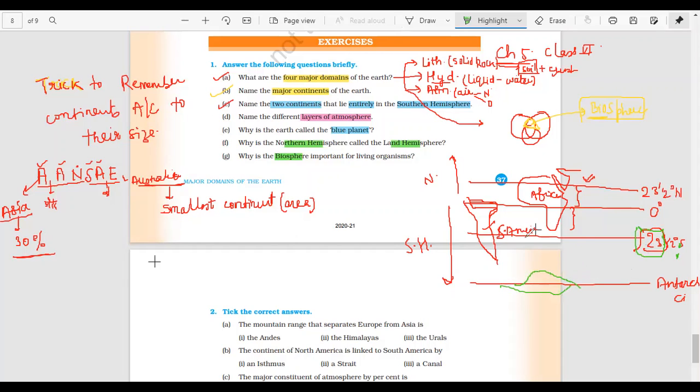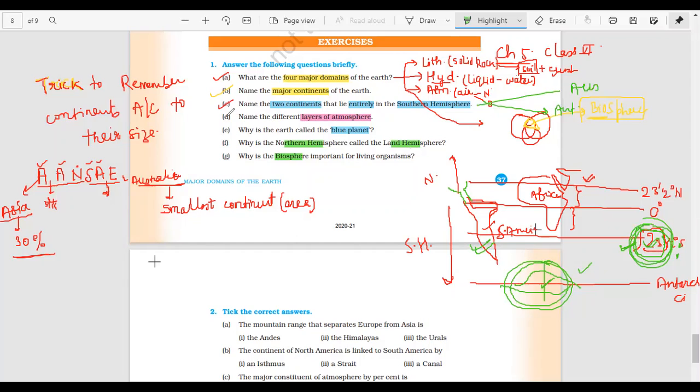So which are the two continents which are entirely in the southern hemisphere? This one, as you can see, and this one. South America can also be considered as entirely in the southern hemisphere, but it is connected with the Isthmus of Panama to North America. So these two continents are undoubtedly completely in the southern hemisphere. First one is Australia and the second one is Antarctica.